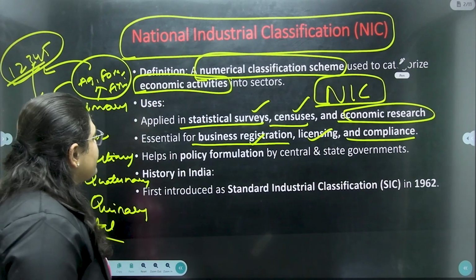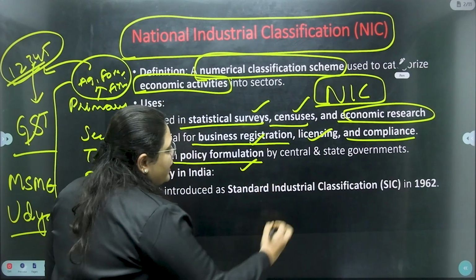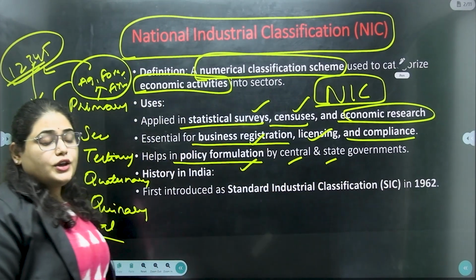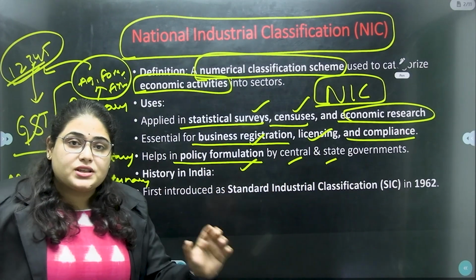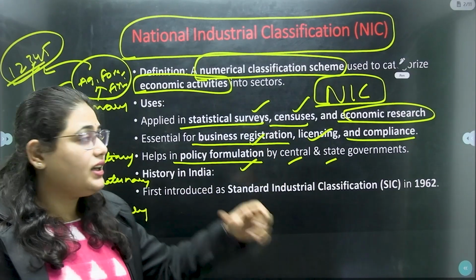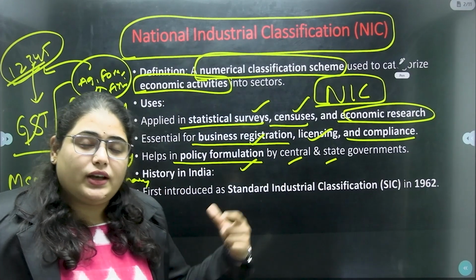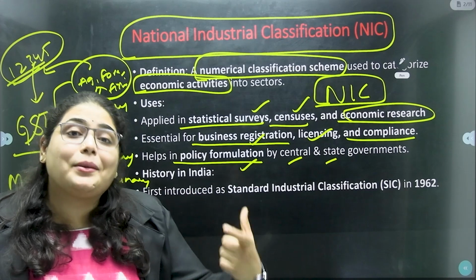Right. It also helps in policy formulation by the central and state governments. While designing schemes for a particular economic activity, these numerical values will help us to identify them easily.